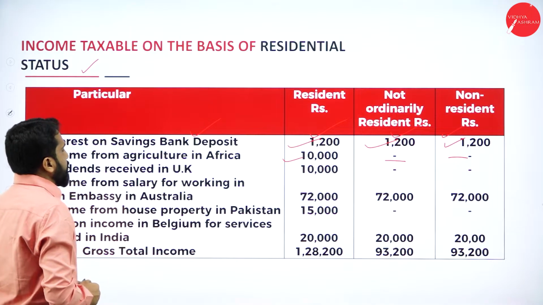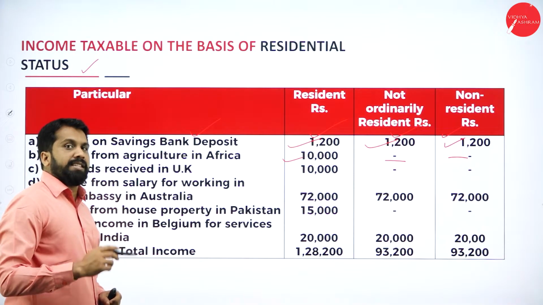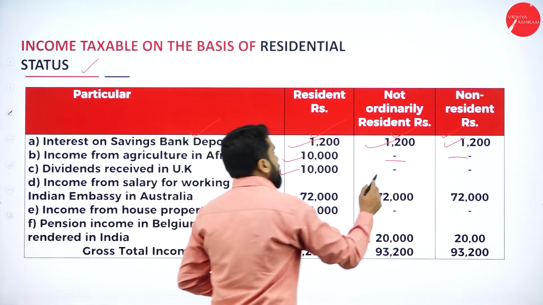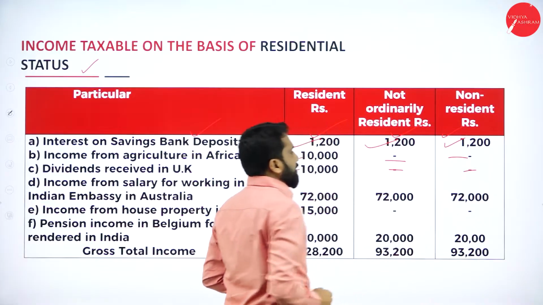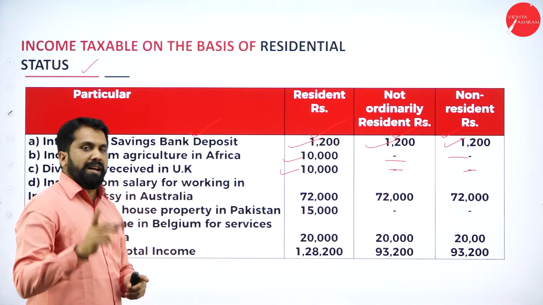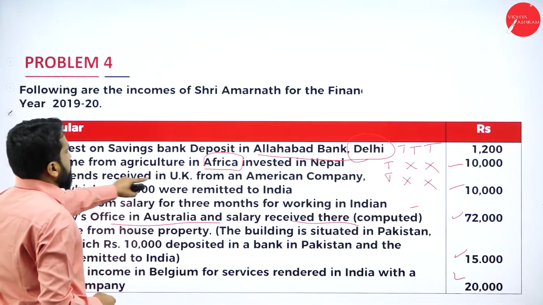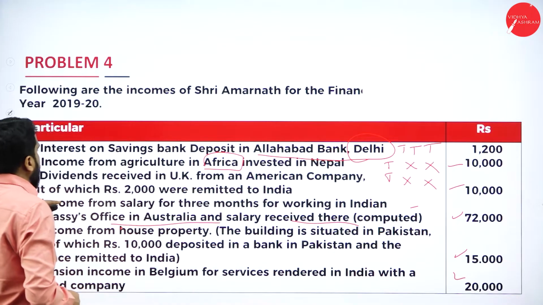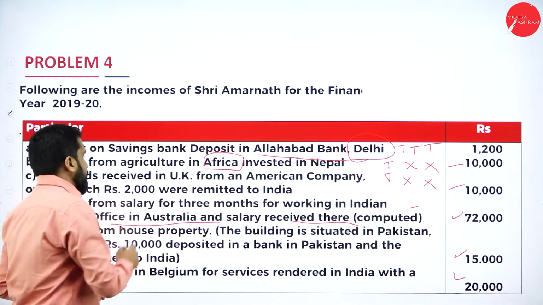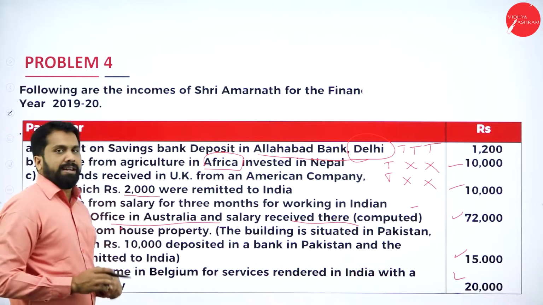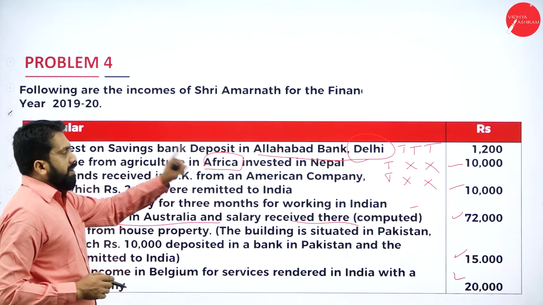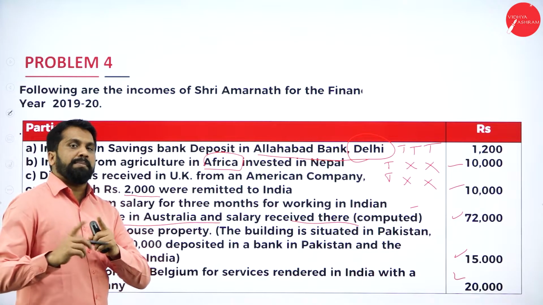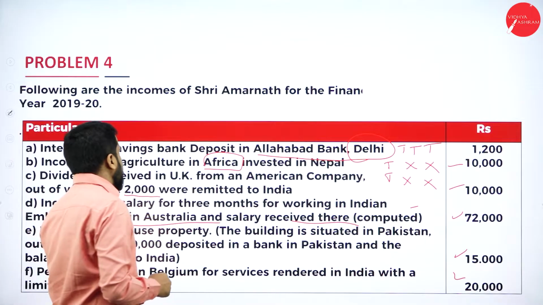Dividend received in UK. Similarly, it is received where? UK. So, first person taxable, second person nil, and third person nil. I'll go back to this question. Dividend received in UK from an American company. Next, out of which 2,000 was remitted in India. This is not required because if it is received abroad, only one person is taxable, remaining two not taxable.